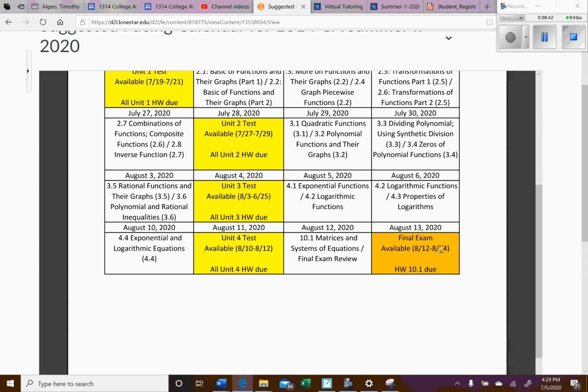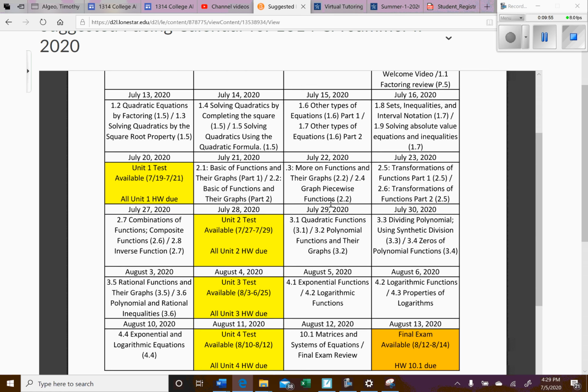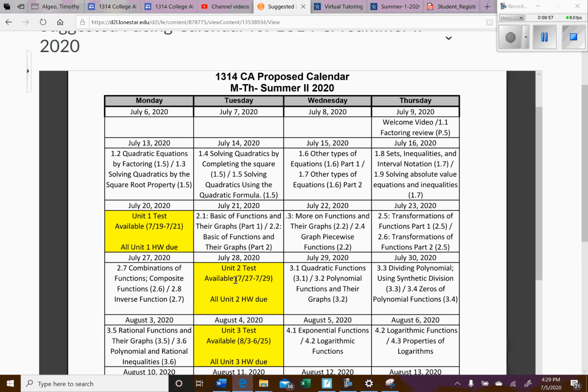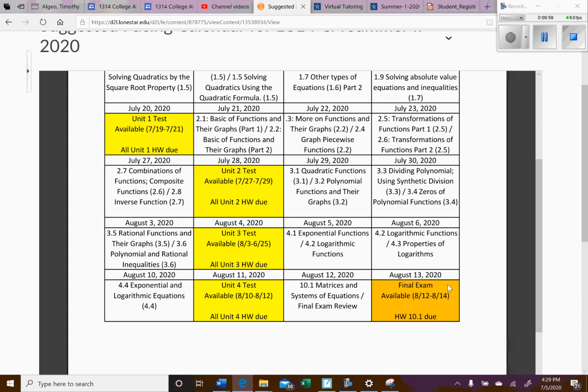And on the final exam, once again, you get 3 days. You can take it on the 12th, the 13th, or the 14th. That's also the same day that the 10.1 homework is due. Like I said, it gives you an idea of how to pace yourself. The firm dates are the highlighted dates, so you can know when things are due.